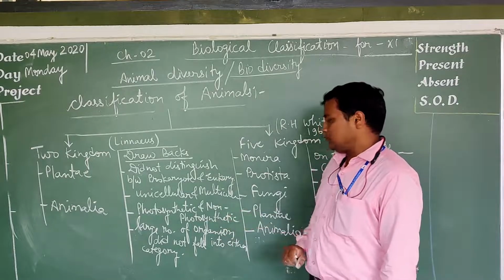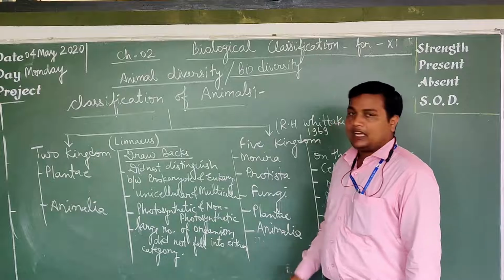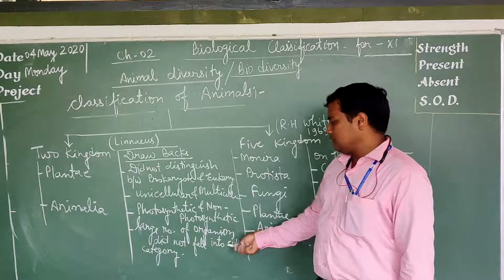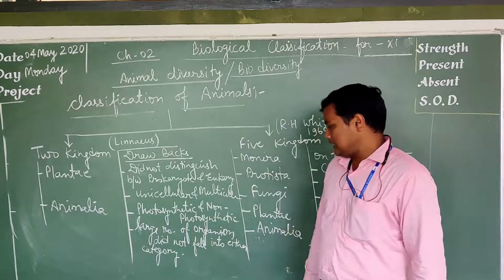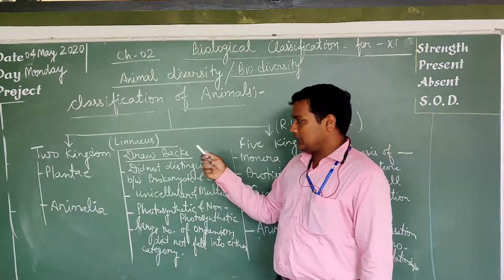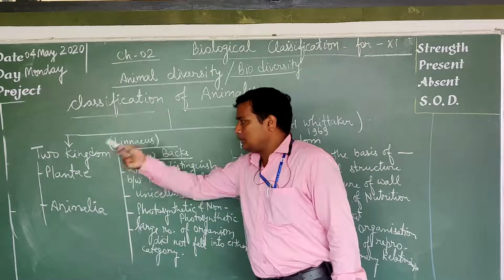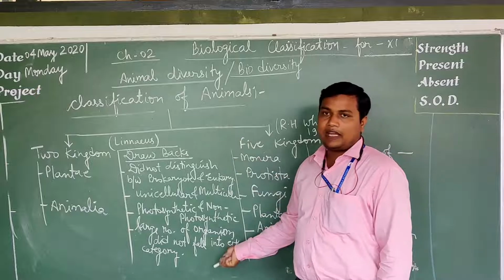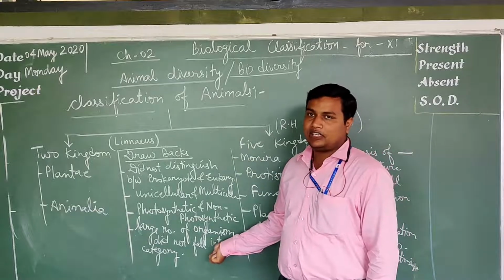The next drawback was that a large number of organisms did not fall into either category, neither Plantae nor Animalia. This was the overall drawback of two kingdom classification.